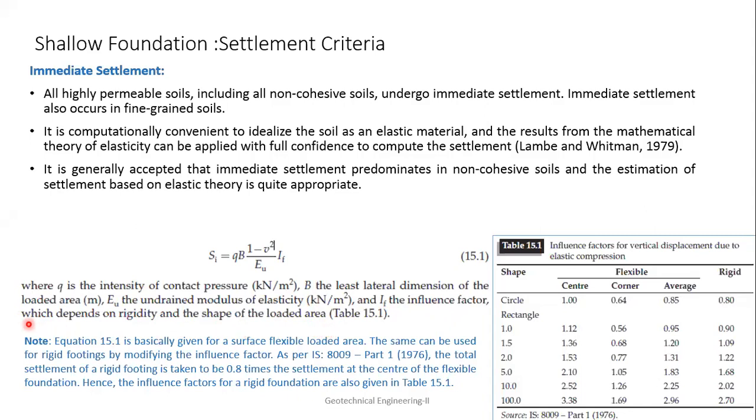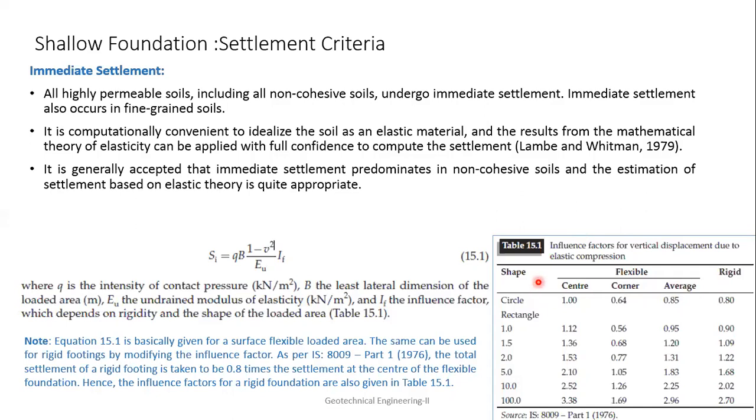Indian Standard 8009 Part 1, 1976, has given a table in which the If values are given. For a circle, the formula depends on whether you are considering the settlement at the center or at the corner, and they have also given a formula for the average, and for the rigid case.